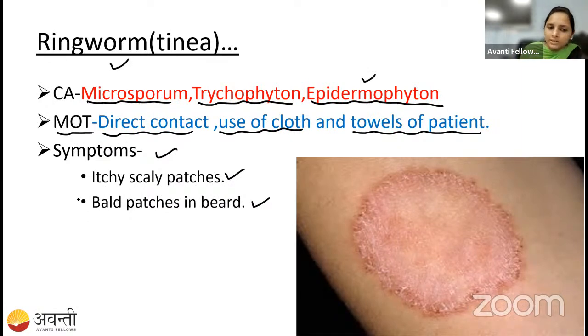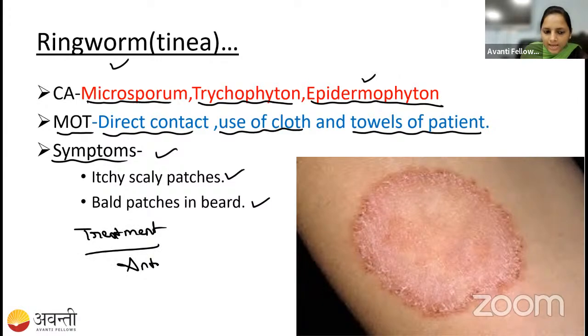So what is the treatment? Symptoms we have studied. What is the treatment here? Antifungal cream. They will give antifungal cream, and antifungal tablets also may be given, but mainly they will give the creams. Okay, antifungal cream. Do you have any questions, students?